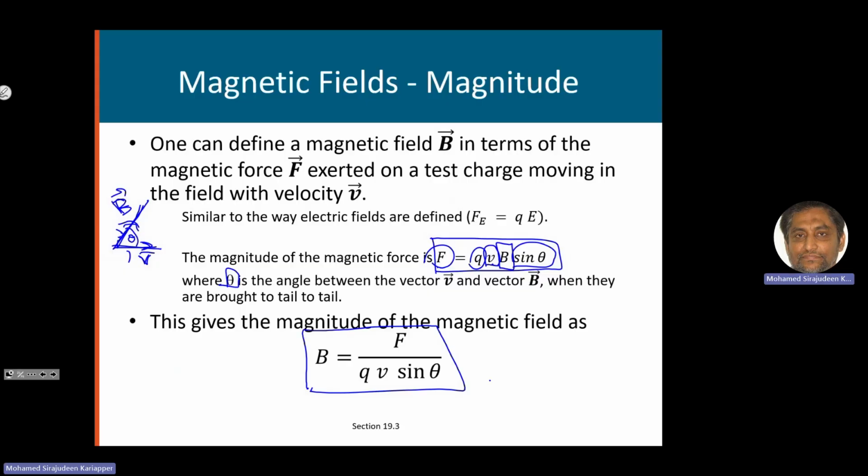So you can take a charge, a known value, and give it a certain velocity and make it move in a magnetic field. And we know the angle between v and B. Measure the force acting on it. We can measure the force. Then I can use this equation to determine the magnetic field.